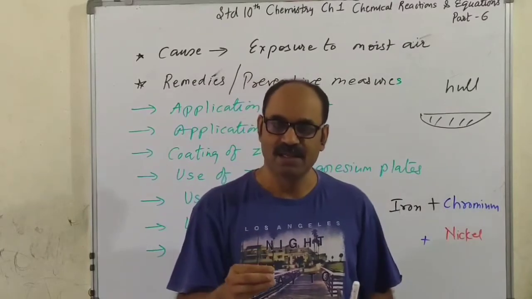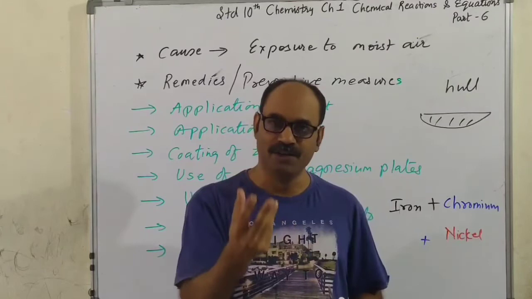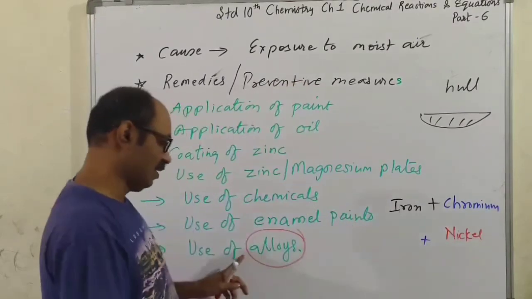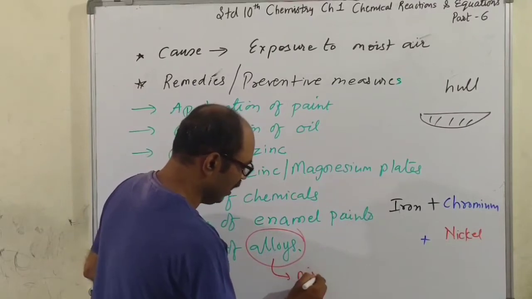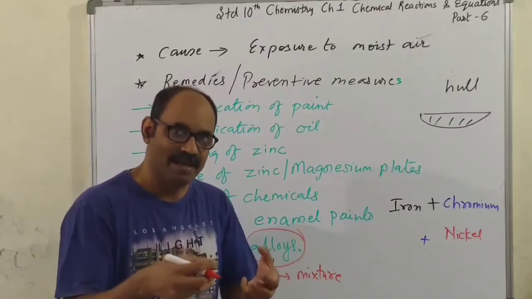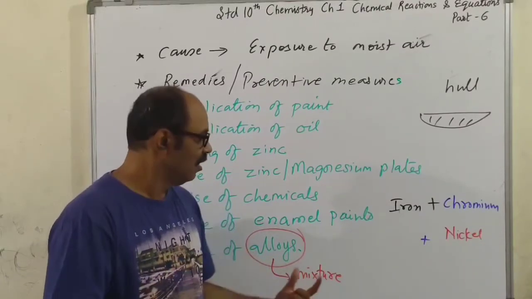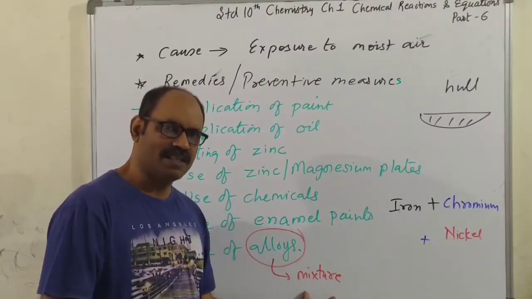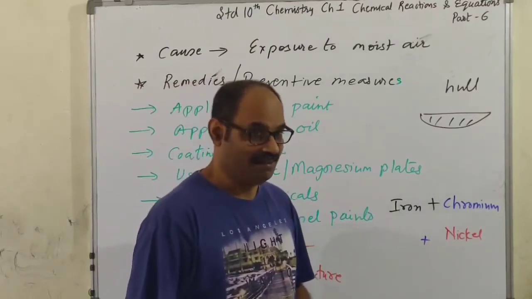When you mix two or more metals together and form a new substance, that new substance is called an alloy. Actually, it is a mixture. Your metals are elements. When two or more elements, metallic elements, are combined, the substance formed is a mixture, which is called an alloy. But an alloy has different properties.